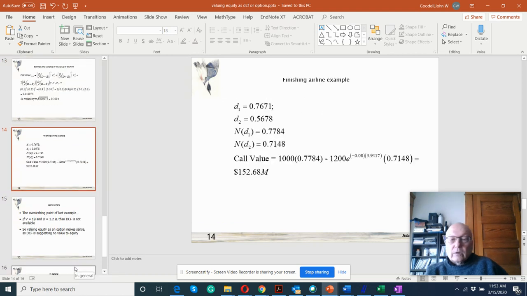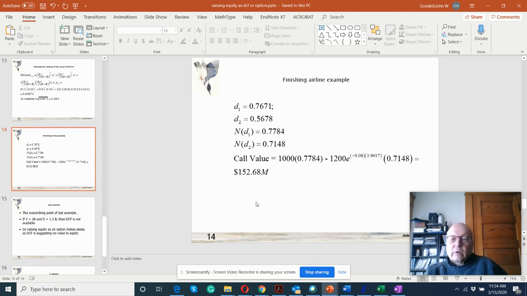Well, we could run this then through the Black-Scholes. I don't do it here. I figure you could try it out and see if you get the same numbers. And you get a call value of 152.68, right? Which is a lot bigger than zero, right?